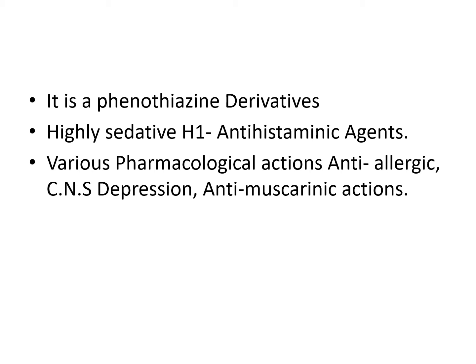Promethazine hydrochloride is a highly sedative H1 antihistaminic agent. It is a phenothiazine derivative. The basic ring present in this drug is a phenothiazine ring, which gives the antihistaminic activity. Other than antihistaminic activity, it also shows various pharmacological actions: anti-allergic, CNS depression, and anti-muscarinic actions.